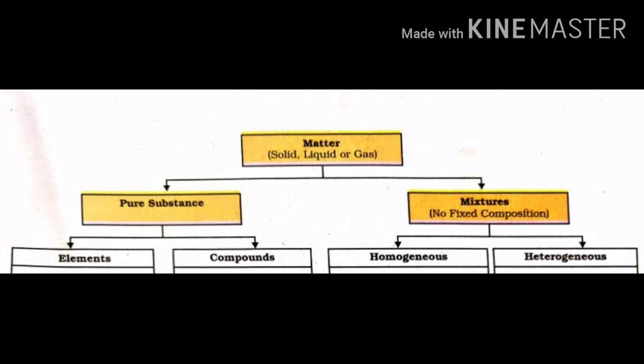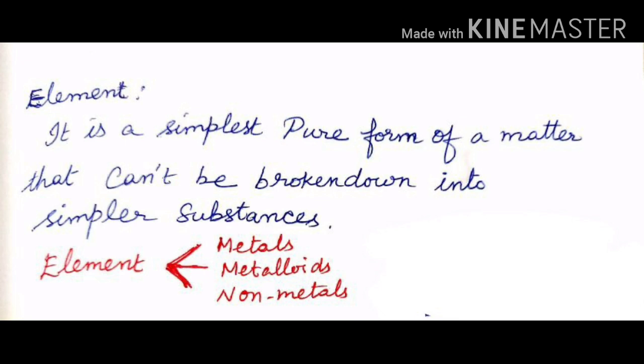Pure substances are further classified into elements and compounds. Similarly, the mixtures are classified into homogeneous and heterogeneous mixtures. The elements are further classified into metals, metalloids and non-metals.